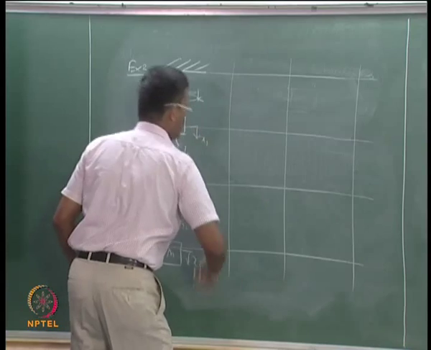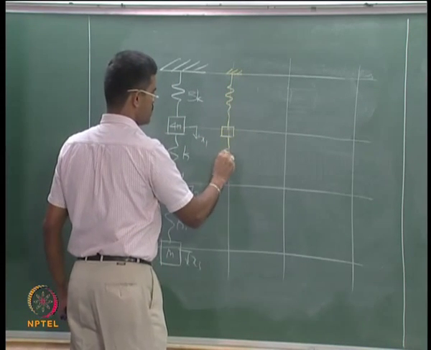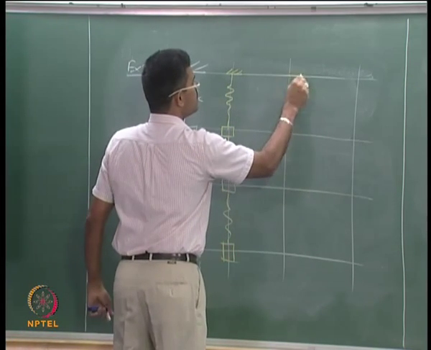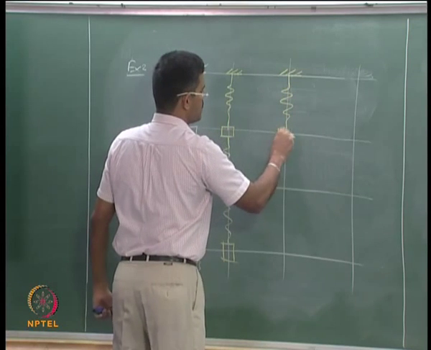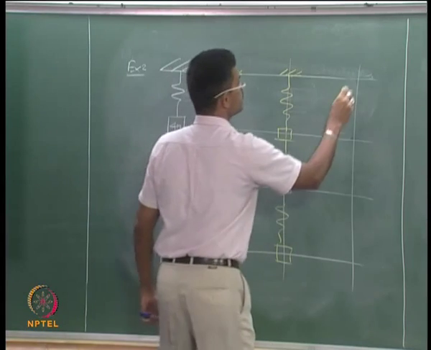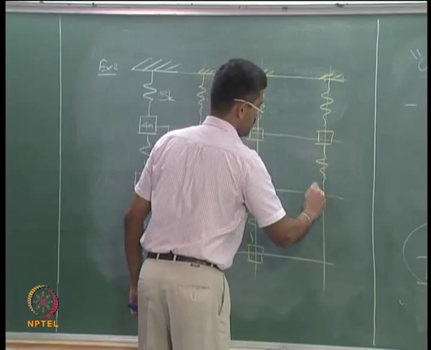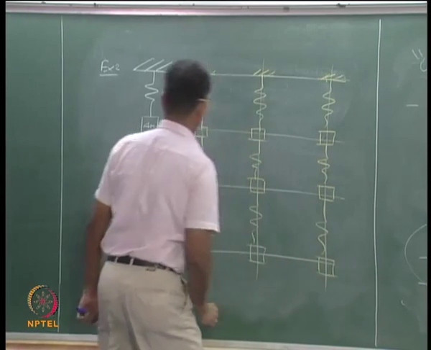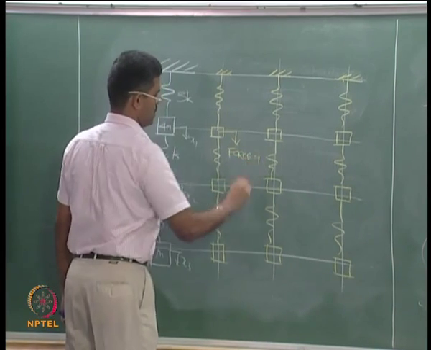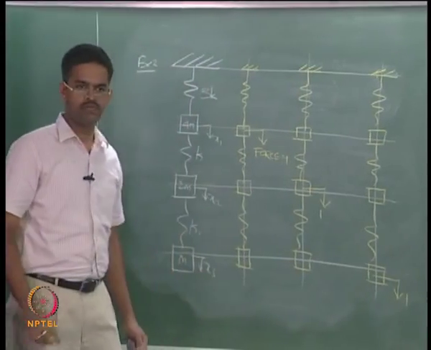So, this is my model. I give unit force here, I give unit force here, I give unit force here. That is how I should do.